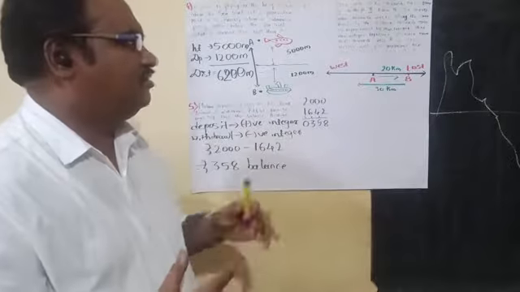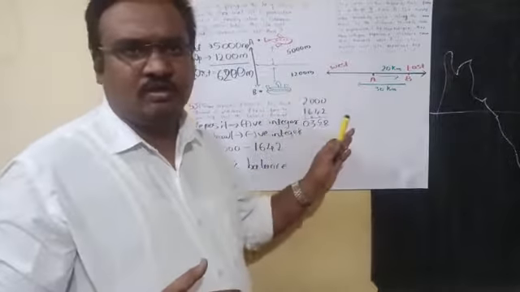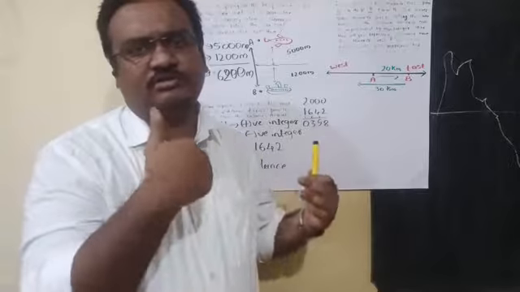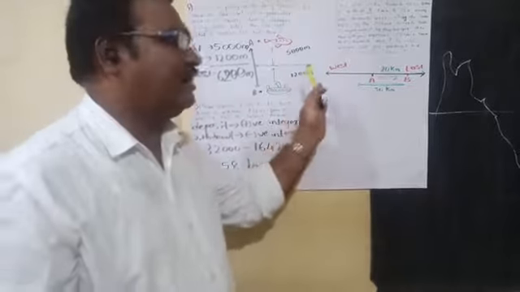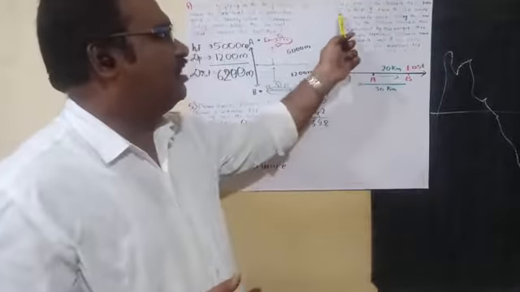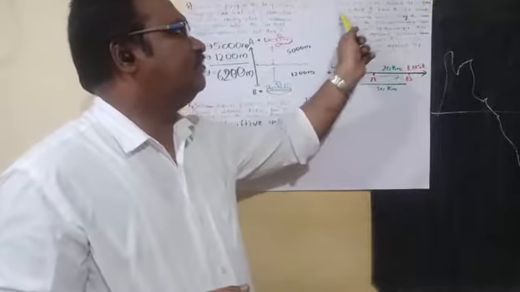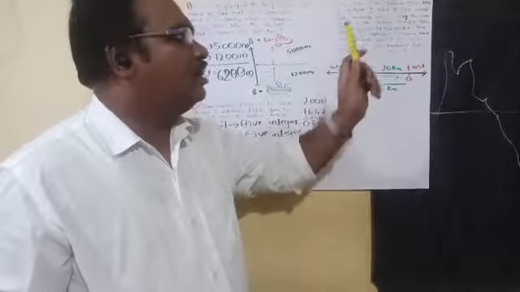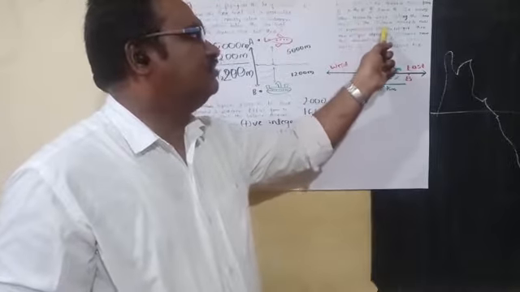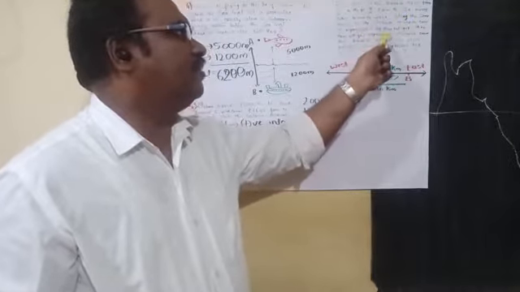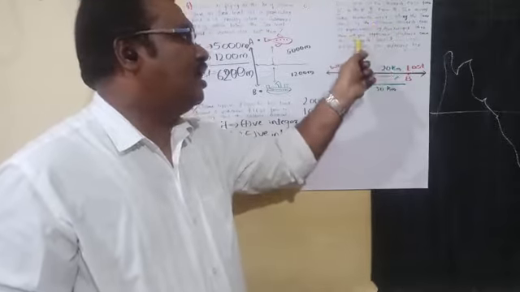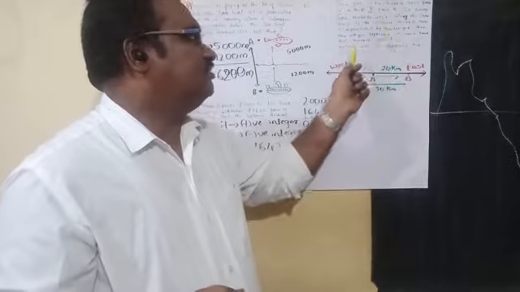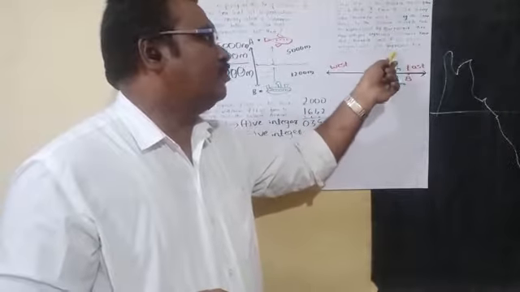The next question is given lengthy, but the answer is very short. The only thing you should understand here is which is positive, which is 0, which is the positive side, which is the negative side. This is like a number line. They have given: Rita goes 20 km towards the east from A to B. From B she moves 30 km towards the west along the same road. If the distance towards the east is represented by a positive integer, then how will you represent the distance traveled towards the west? By which integer will you represent her final position from A?